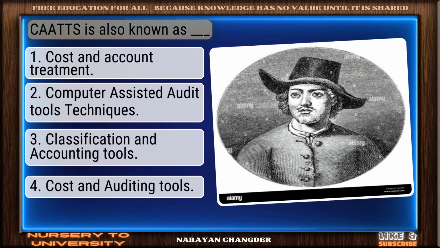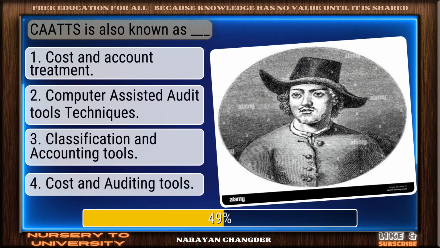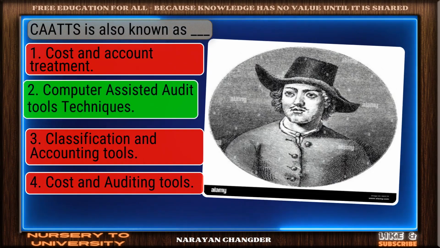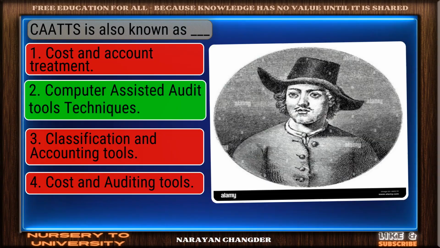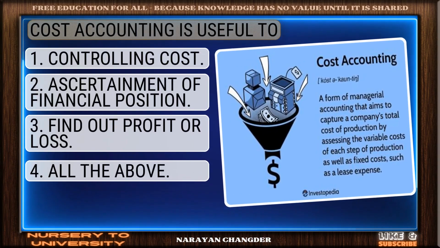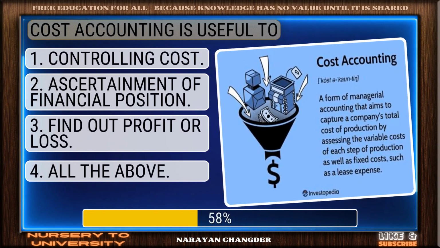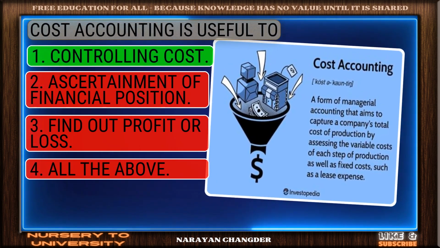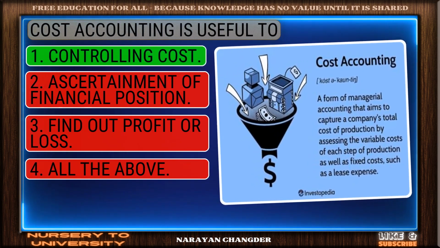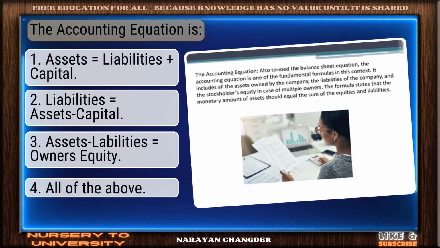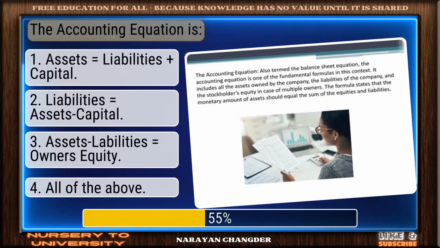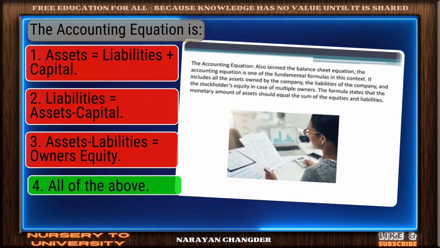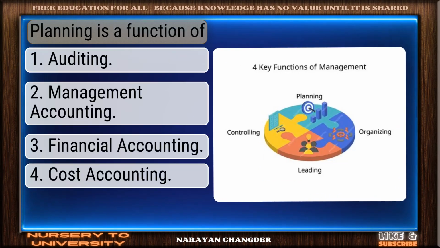CATs is also known as dash. Valid point. Computer-assisted audit tools and techniques is true. Cost accounting is useful to... excellent. Controlling cost is a brilliant choice. The accounting equation is... sharp thinking. All of the above is the right choice.